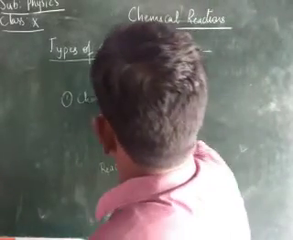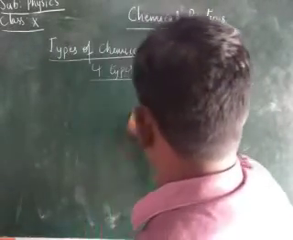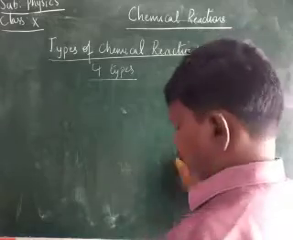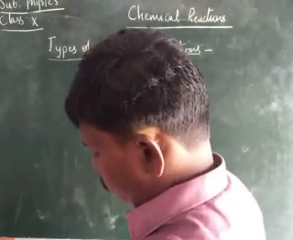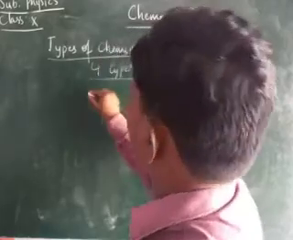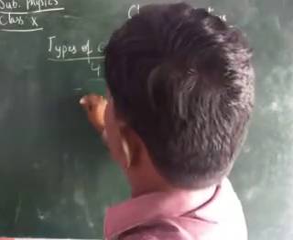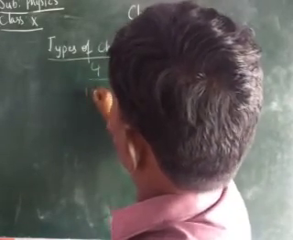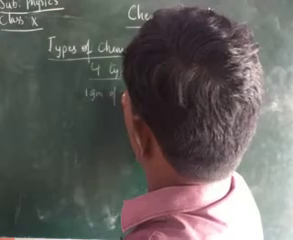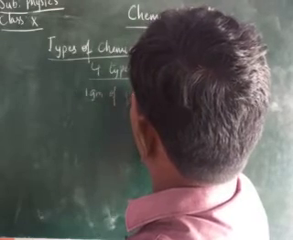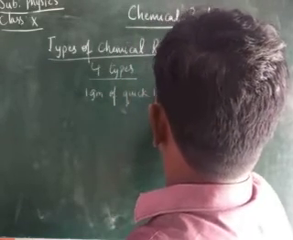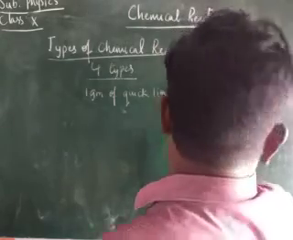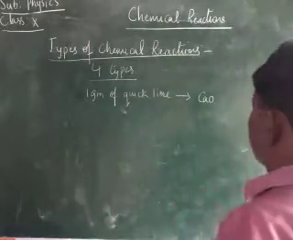Okay, in the chemical reaction, the one which is given in the activity. Okay, children, here take 1 gram of quicklime. The formula of the quicklime is CaO, calcium oxide.